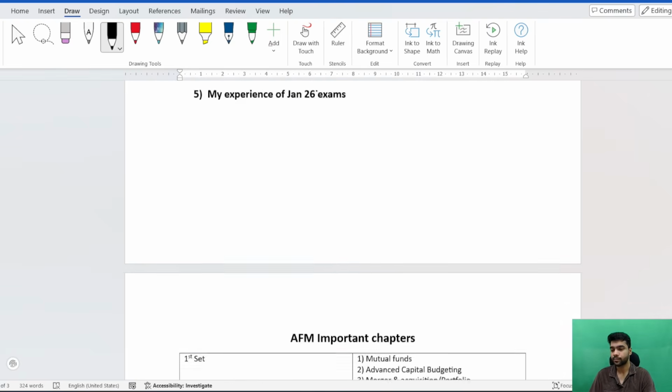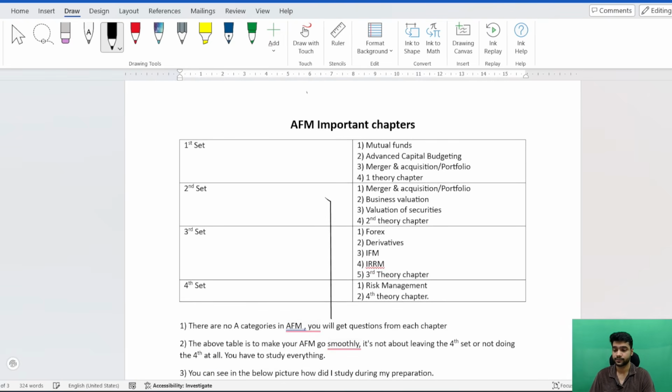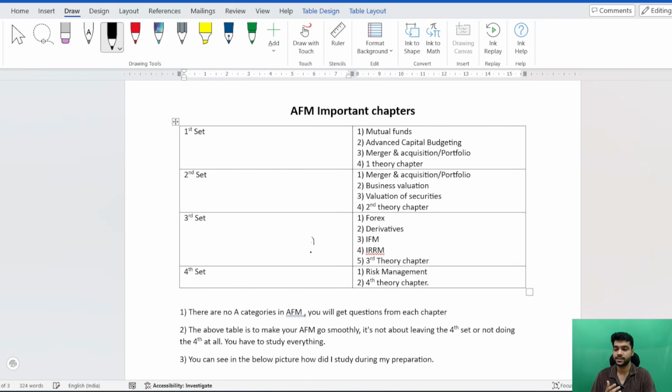Now coming to the important chapter list. I have bifurcated the entire AFM in 4 sets. In AFM, there is no ABC category bifurcation, because you will definitely get one question from each chapter. That is for sure, and that has been the trend in previous attempts as well. So in this video, I'm not going to tell you which chapter to study well and which to skip. I'm going to tell you the way you should study so that you are able to complete your 100% revision and also not get bored while doing it.